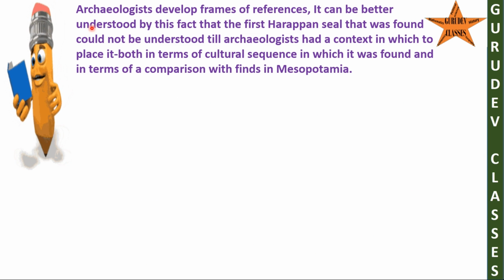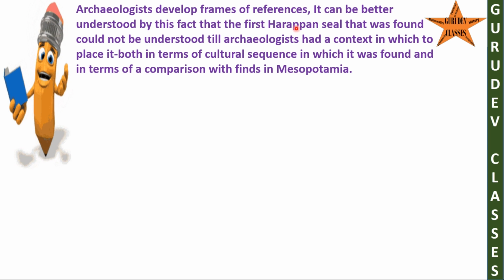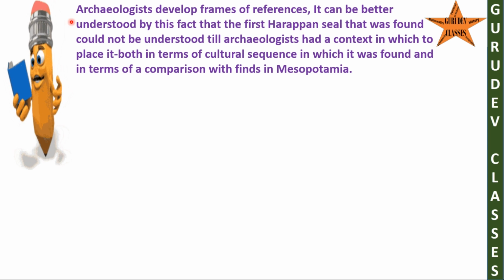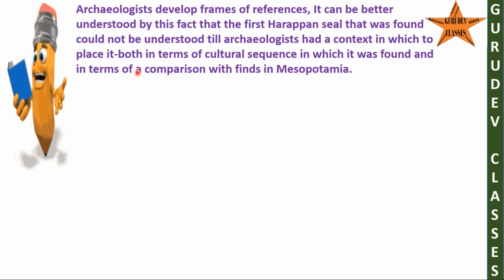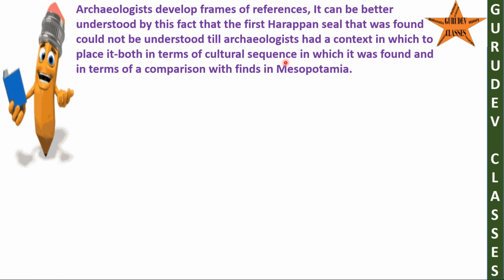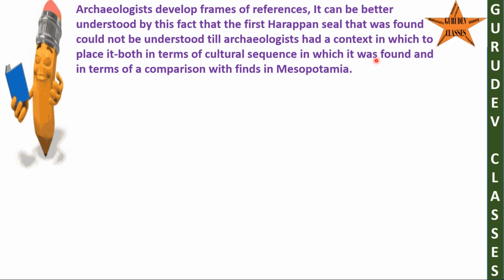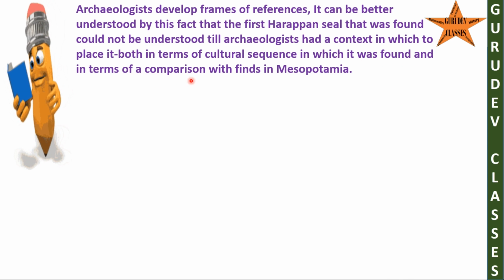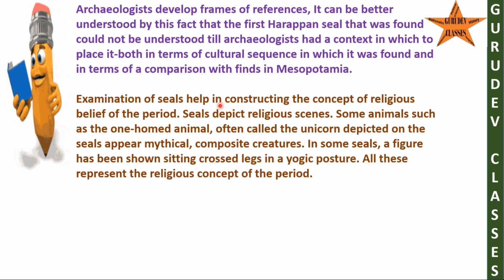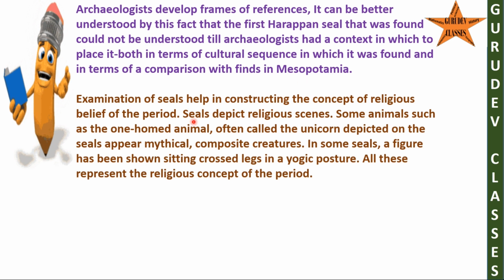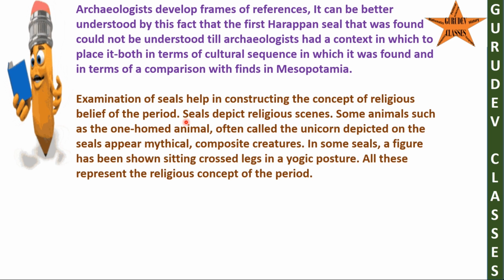It can be better understood by this fact that the first Harappan seal that was found could not be understood till archaeologists had a context in which to place it, both in terms of the cultural sequence in which it was found and in terms of a comparison with finds in Mesopotamia. Examination of seals helps in constructing the concept of religious belief of the period.